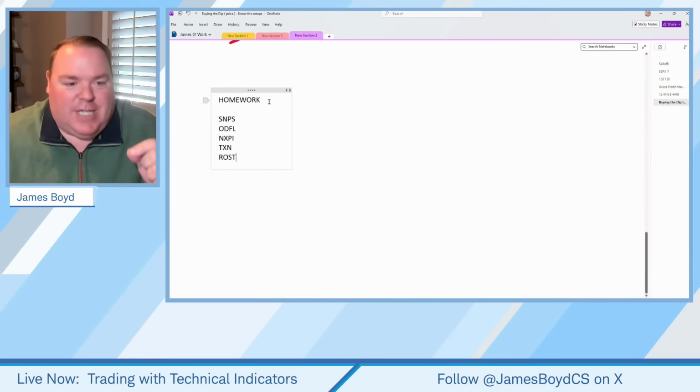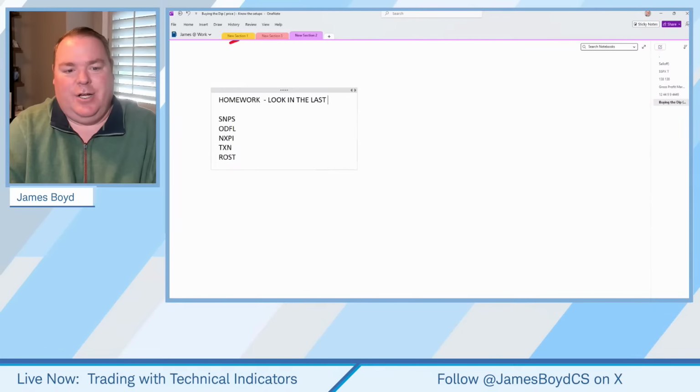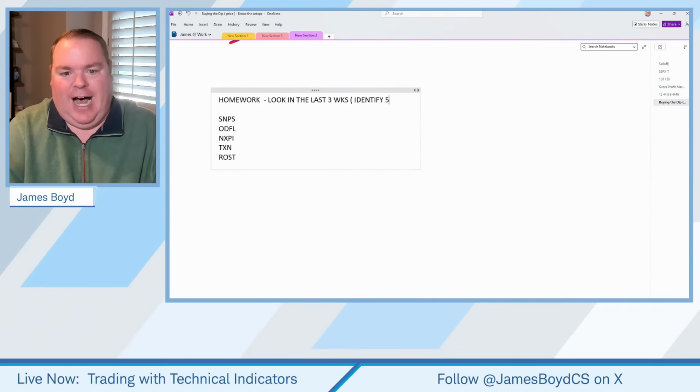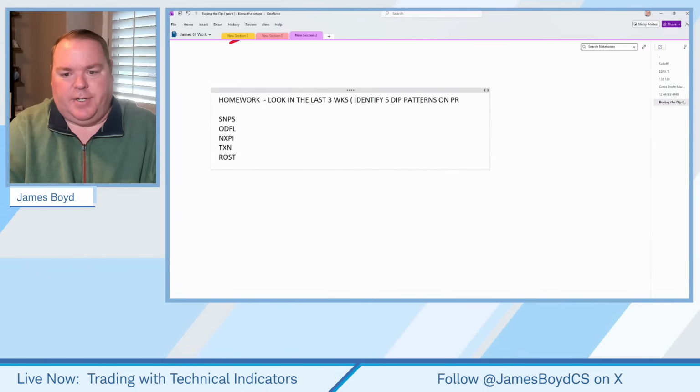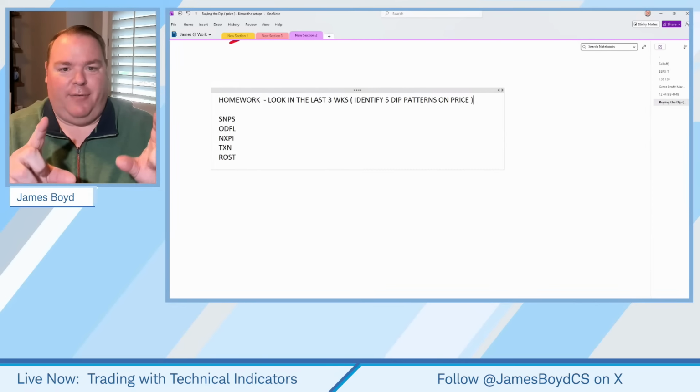These are some examples. I want you to look in the last 3 weeks and identify these 5 dip patterns on price. Can you spot them? So I gave you 5 stocks.